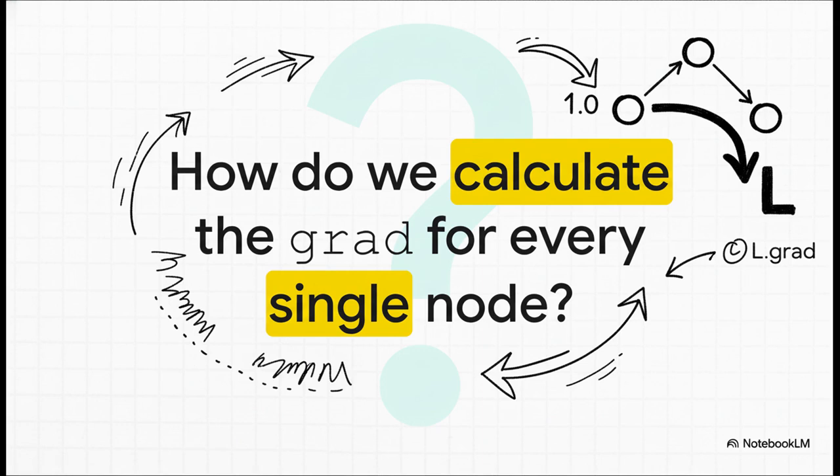Well, we do it with this really beautiful, almost magical process called backpropagation. And here's the key. We start at the end. We start at L and we flow the influence backward through the graph. The influence of L on itself, well, that's just 1. So we set L.grad to 1 and we begin our journey backward.